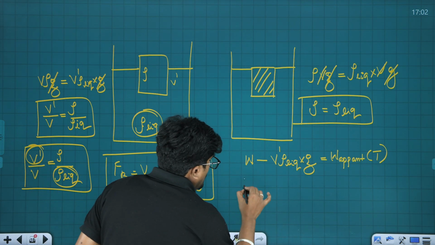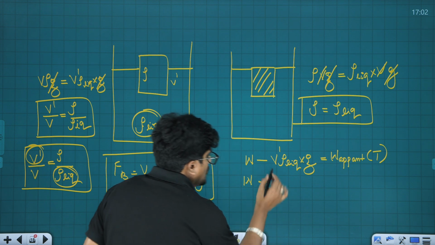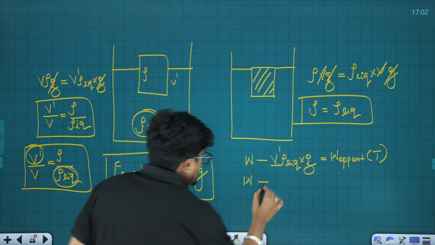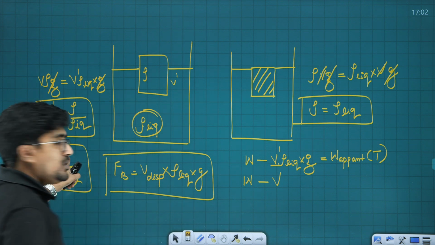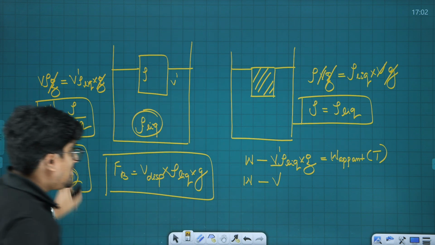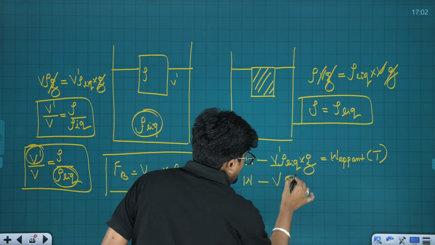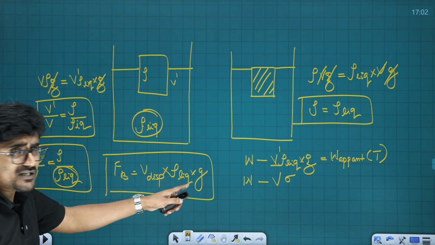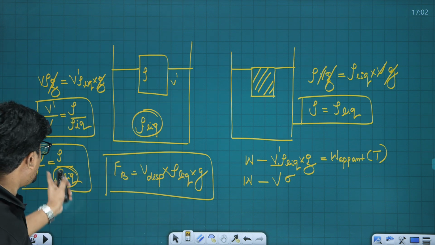Okay, now W minus, we have a relation for V dash. What is V dash? V dash is V, the volume of the material, times the density of the material, sigma in this case.